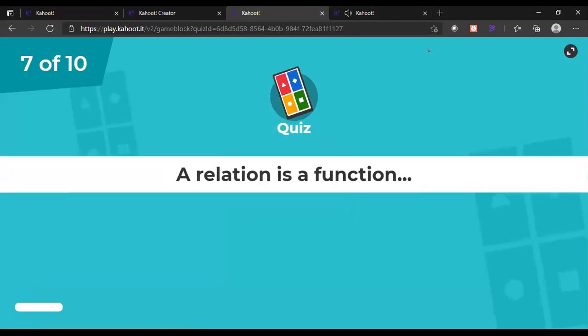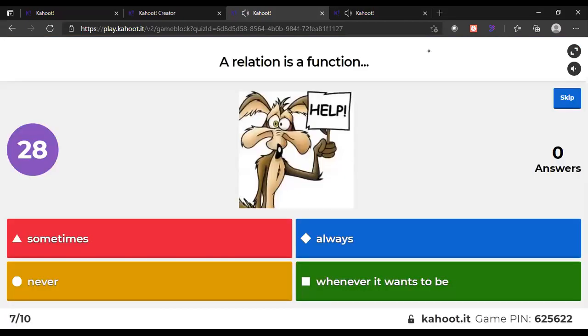A relation is a function. क्या सभी रिलेशन जो हो सकते हैं वो फंक्शन हो सकते हैं? Sometime it can happen, हो सकता है. Never, always, whenever it want to be. जब भी चाहे वो रिलेशन हो, फंक्शन हो सकता है. Hurry up, 9 students have answered it. 13 students should be there. Okay, now time is going to be up.